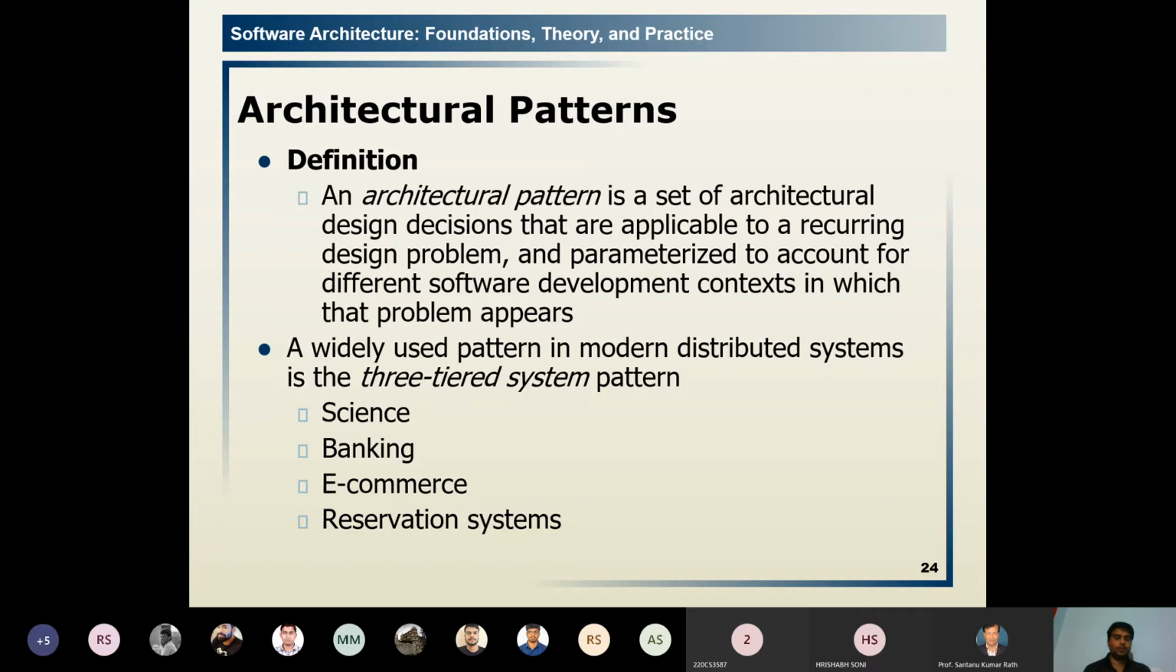which that problem appears. A widely used pattern in modern distributed systems is the three-tier system pattern, used in science, banking, e-commerce, and reservation systems, for which we need an architectural pattern that can be used for recurring design problems. If any issues occur, by using the pattern, we can develop the architecture.